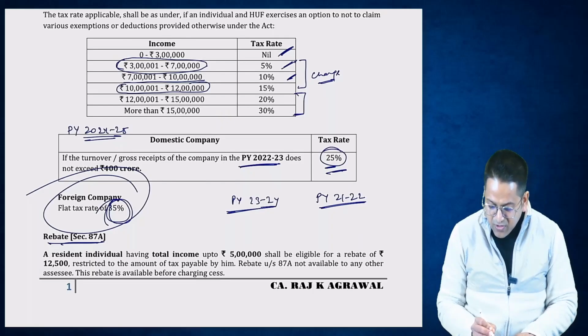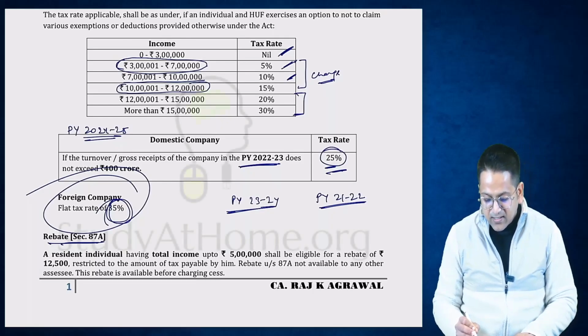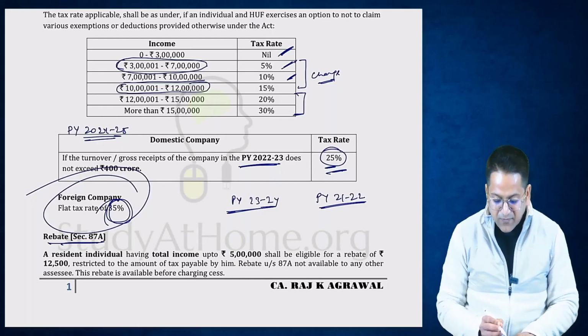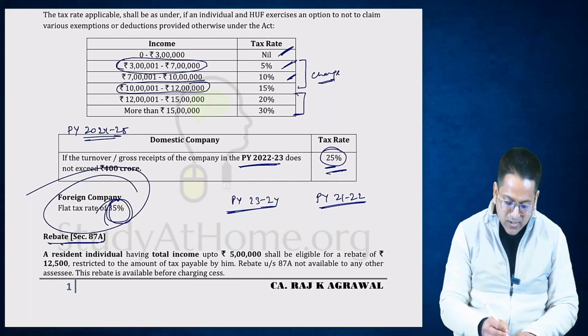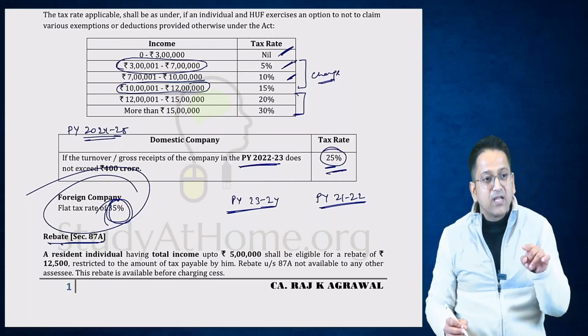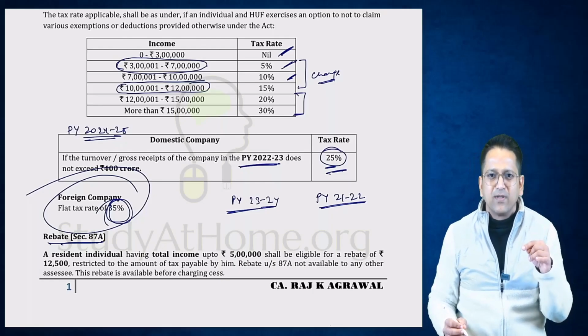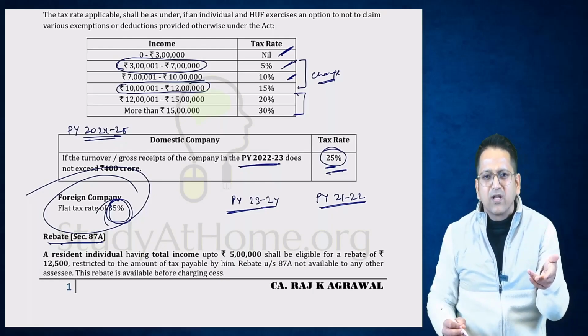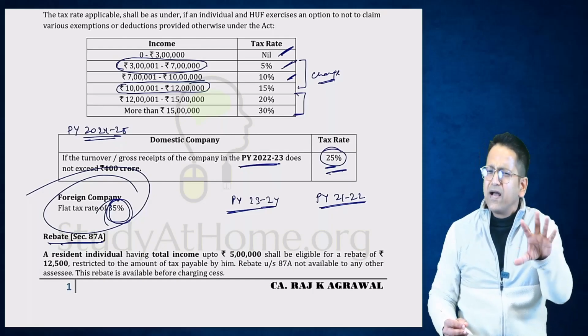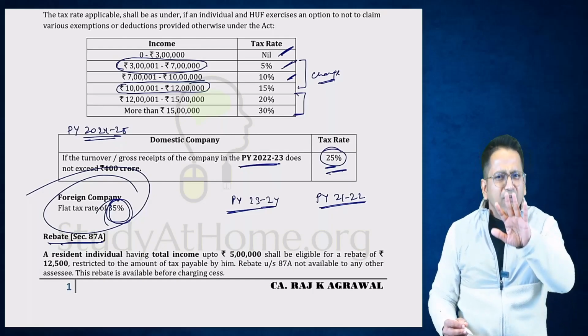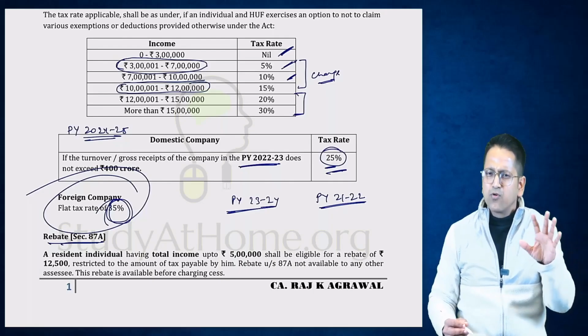A resident individual having total income up to 5 lakhs shall be eligible for a rebate of 12,500. In which slab is this rebate? It is the old slab rebate. Okay? In the old slab, on an income of 5 lakhs, 12,500 rupees of tax is due. And that full 12,500 rupees rebate is received and tax becomes nil. In the old slab, on income up to 5 lakhs, effectively there is no tax. Is this point clear to you or not?